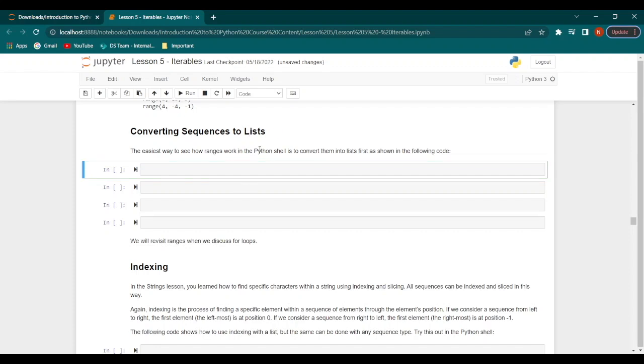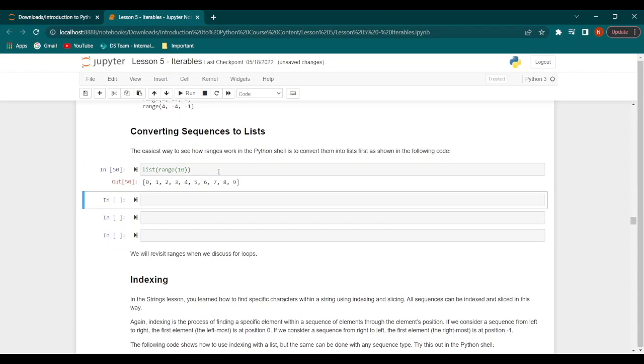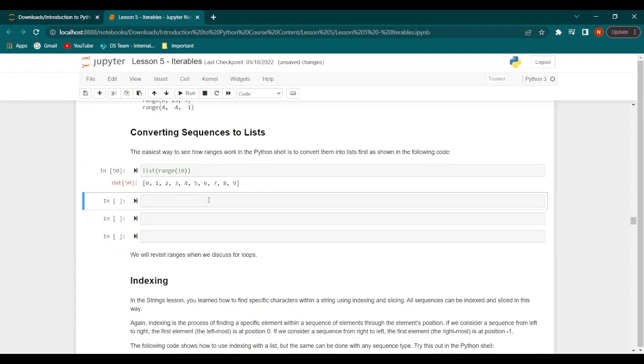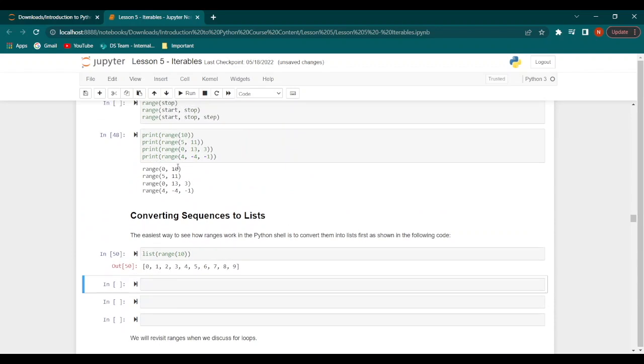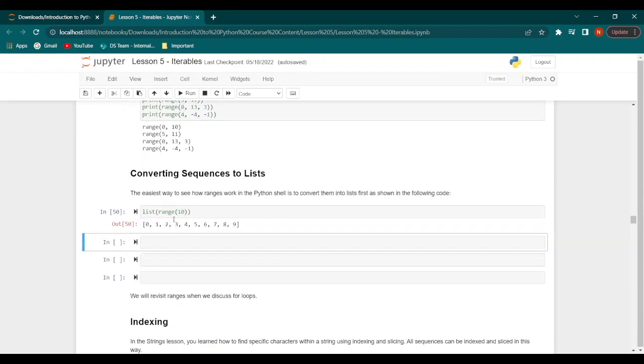So in order to see how ranges work in Python, the easiest method is simply to convert them into lists. Let's see how to do this. So let's say we have list(range(10)). This would convert the range to a list, and we would get the output that we want. If you see here, all that the range function printed was 0 to 10 or 5 to 11 and so on. Now if we want to get the actual output, we just need to convert these ranges into lists.